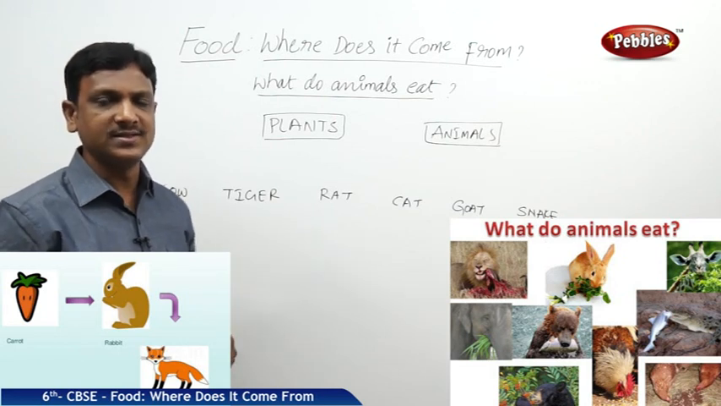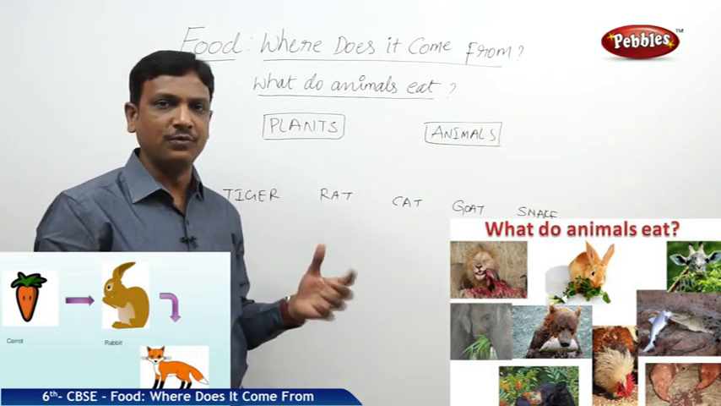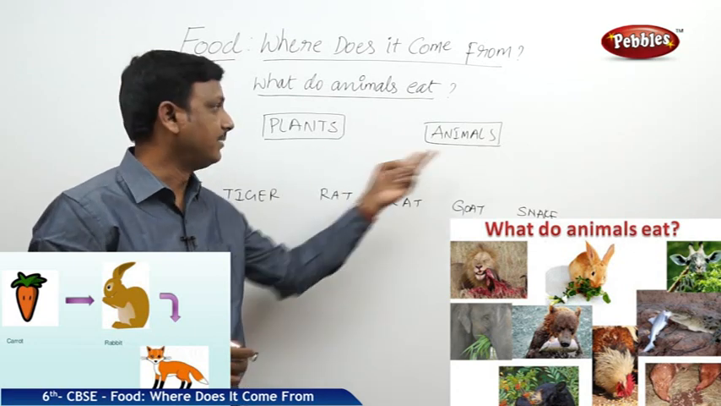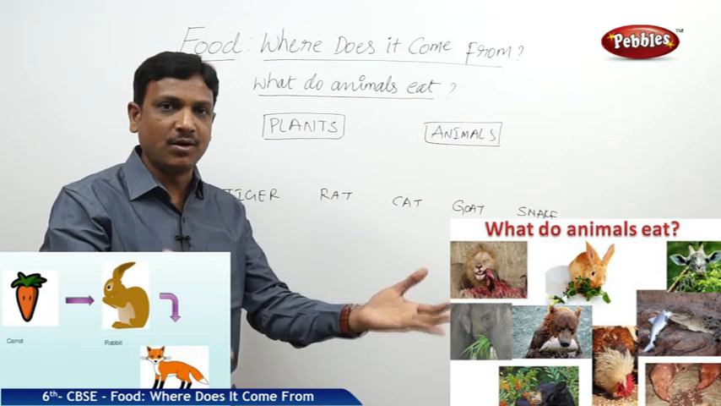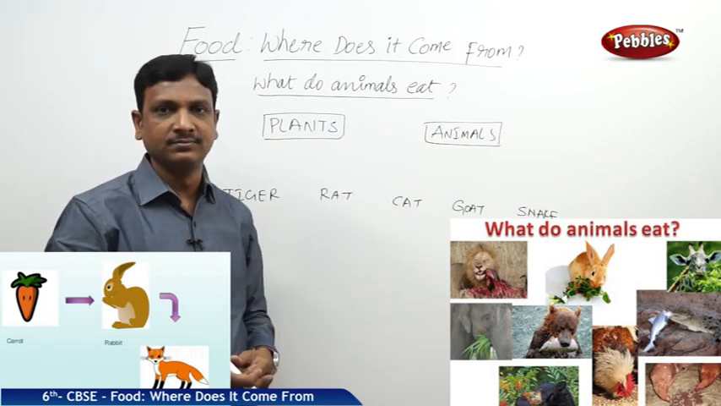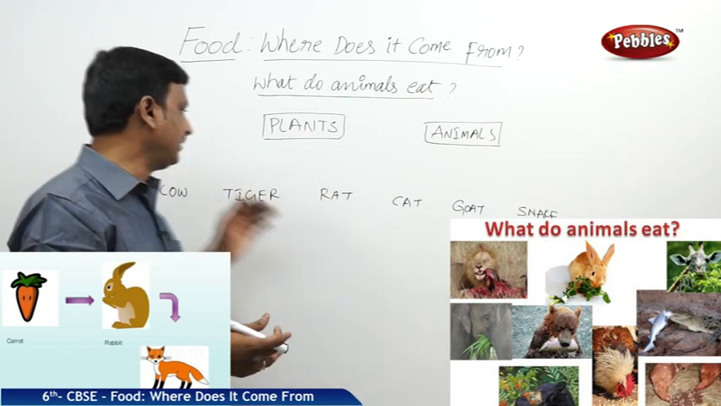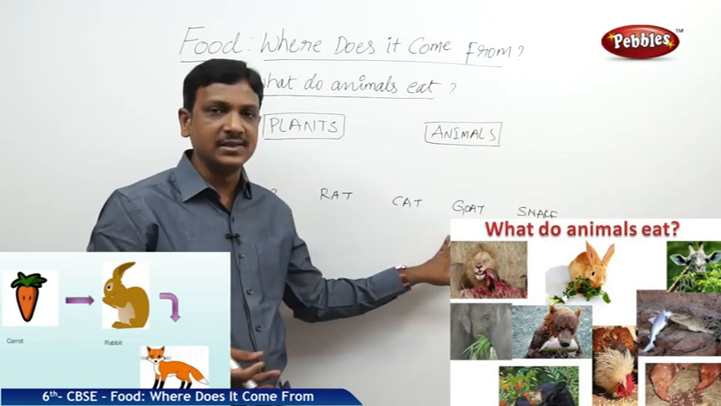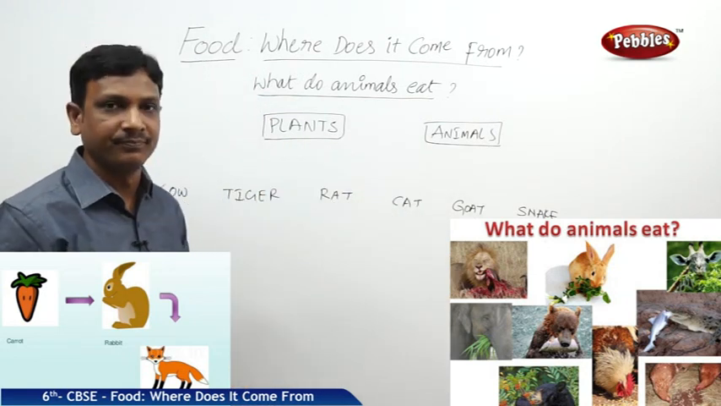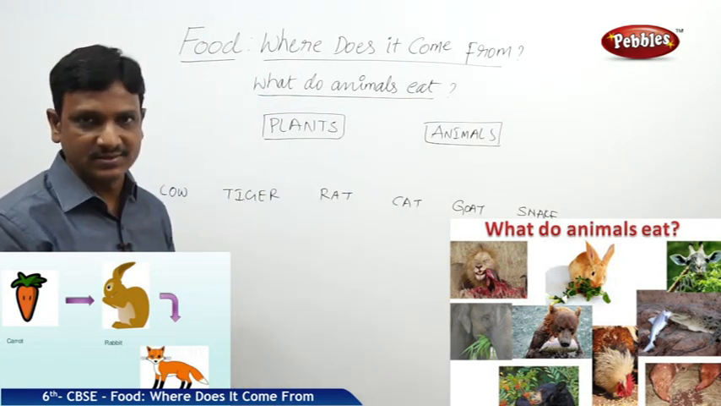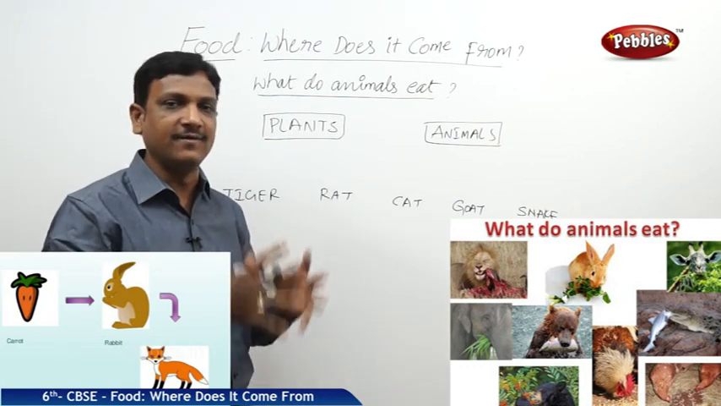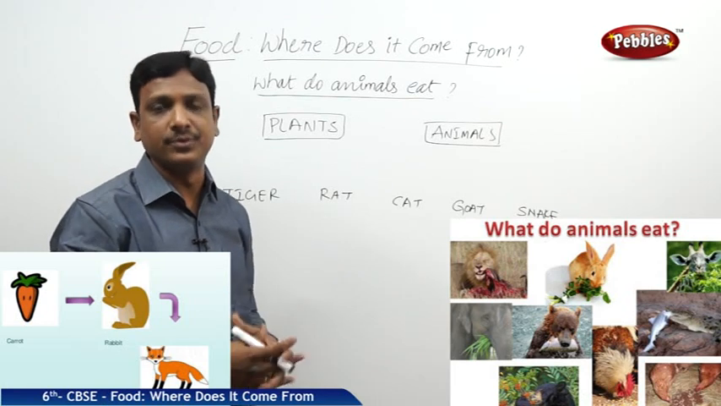We discussed that the food available in nature is obtained from two sources, plants and animals. Whether it is for animals or for humans, the sources are these two, plants and animals. Here I have a list of animals. For these animals, the food is obtained from these sources, either plants or animals. But they have some choices. Certain animals eat certain kinds of food. They do not eat all types of food.